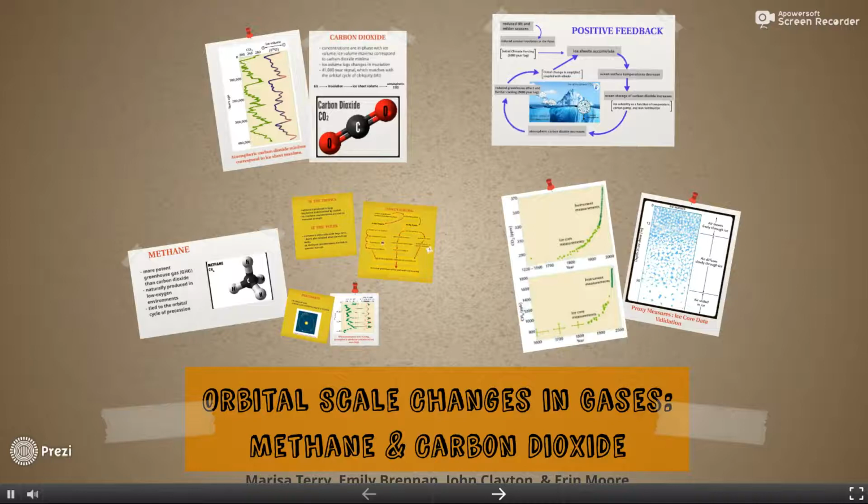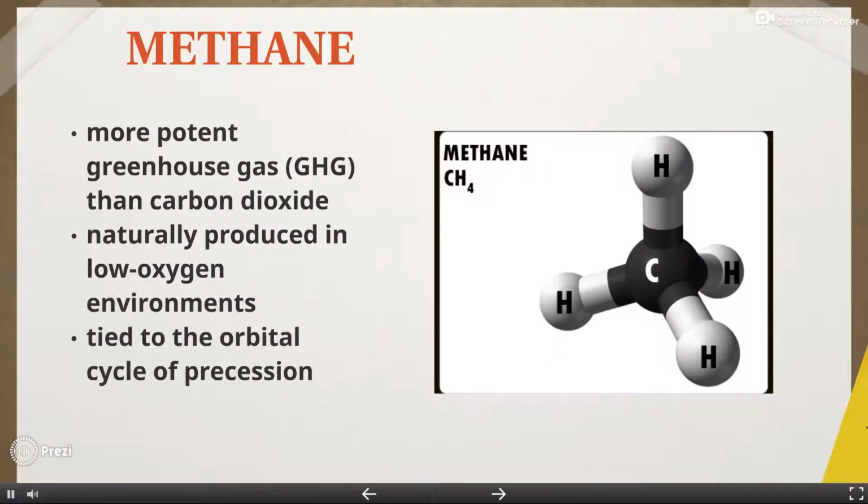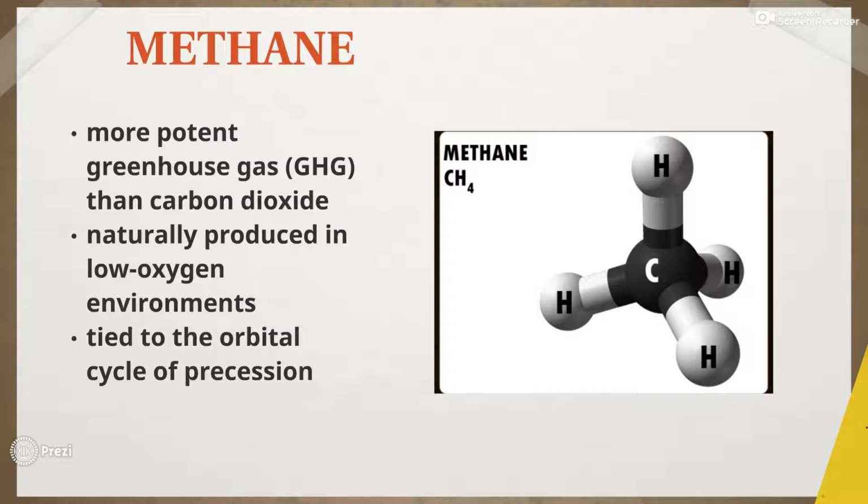Hello, this is an informative video about orbital scale changes in carbon dioxide and methane. Let's begin with methane. Methane is a greenhouse gas that is 30 times more potent than carbon dioxide, which is naturally produced in low oxygen environments.